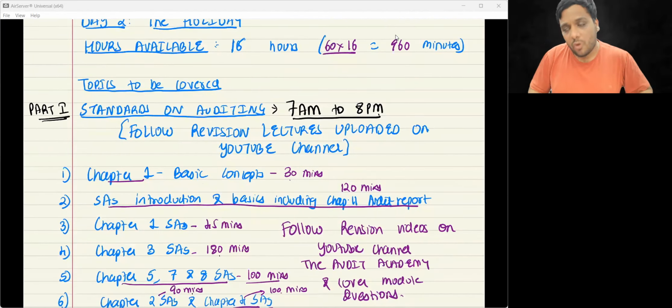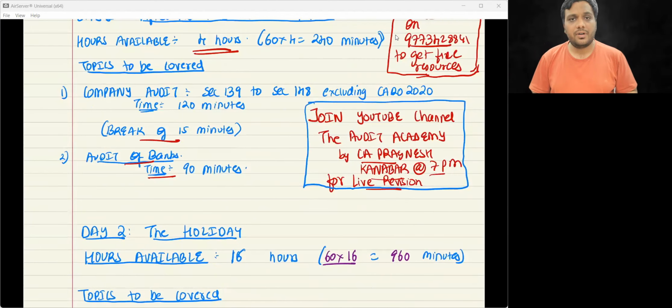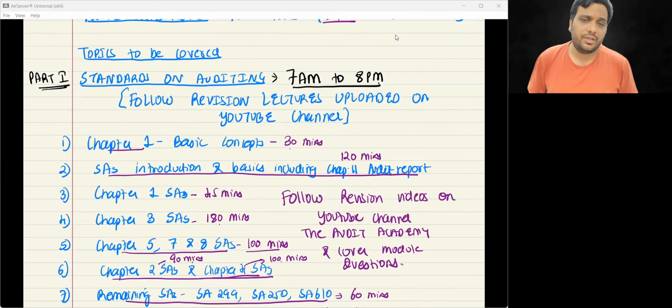Topics to be covered. Obviously, there are 8 chapters on standards on auditing. Out of 13, there are 8 chapters on standards on auditing. Non-SA, there are 5, out of which 2 you would have covered on the earlier day itself. So now you will give extensive time to standards on auditing.